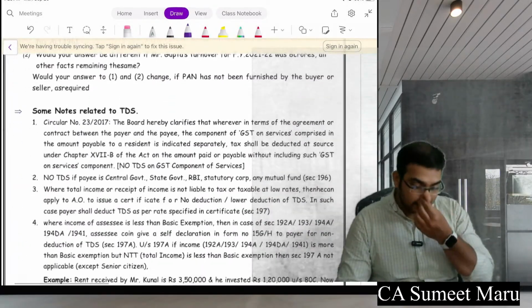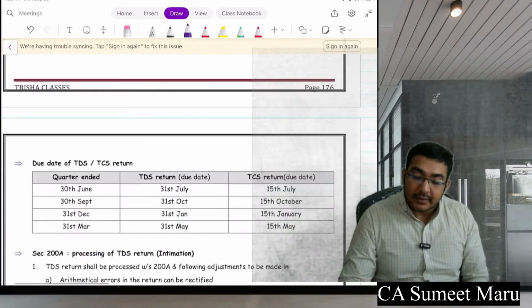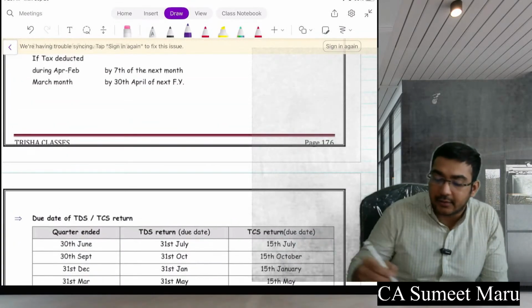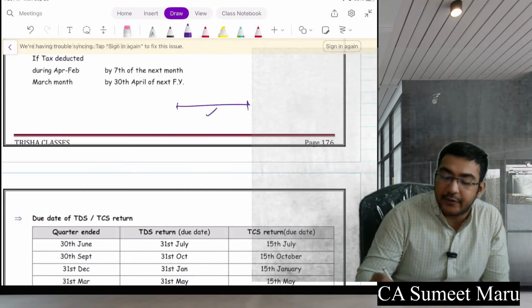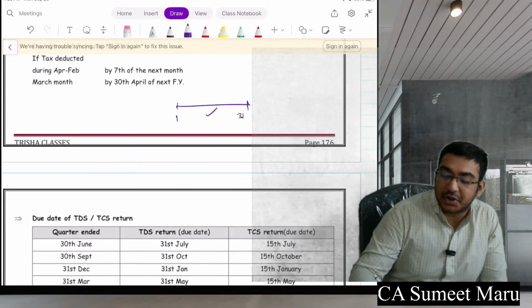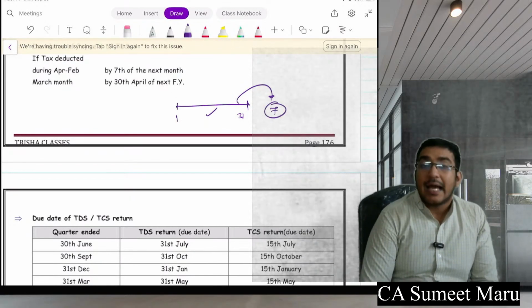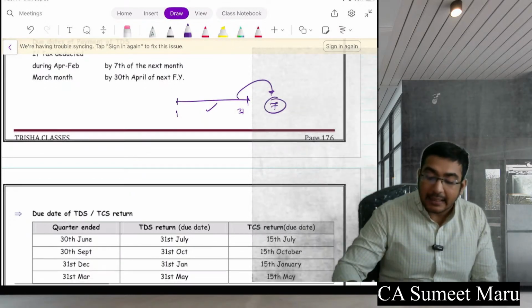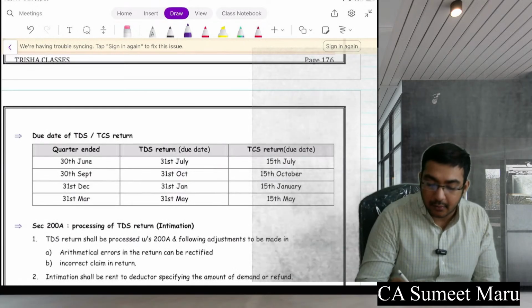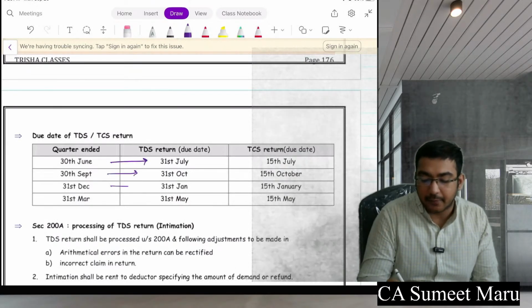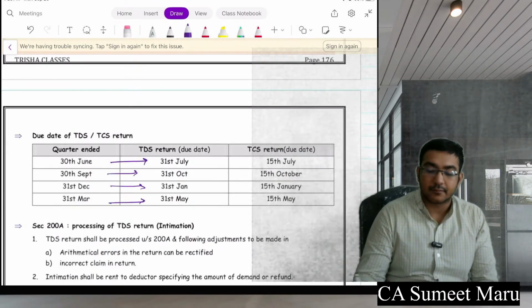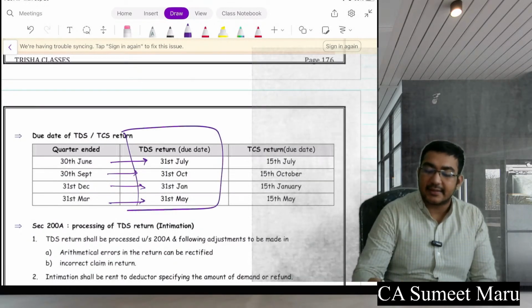Everyone clear? Now please remember that whatever TDS one deducts during a month, from the 1st of the month to the end of the month, has to be paid before the 7th of the next month, and returns need to be filed for this respective period. This is for TDS, this is for TCS.